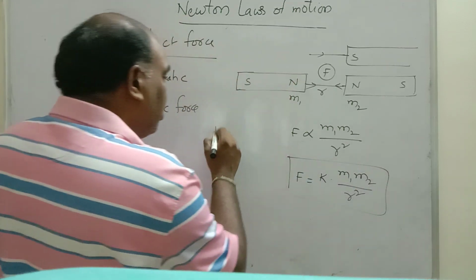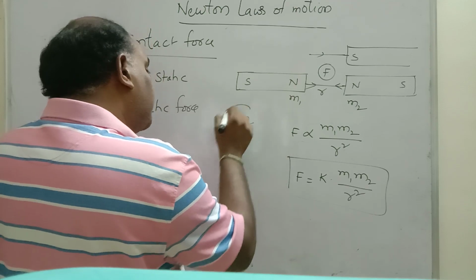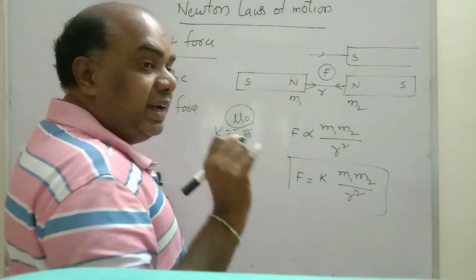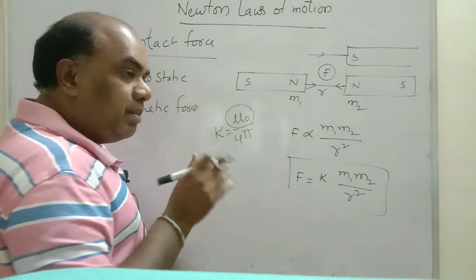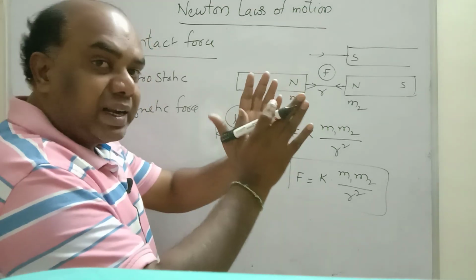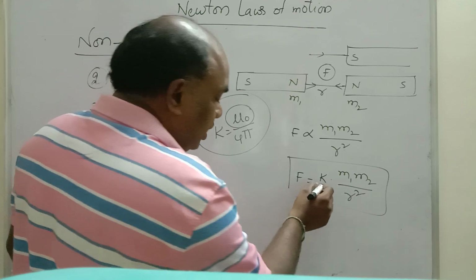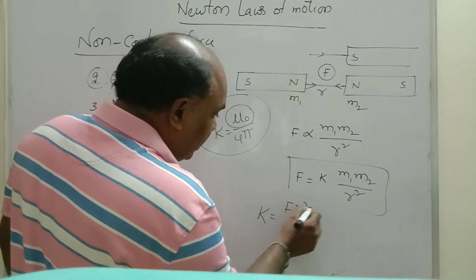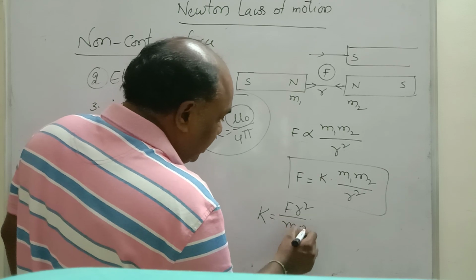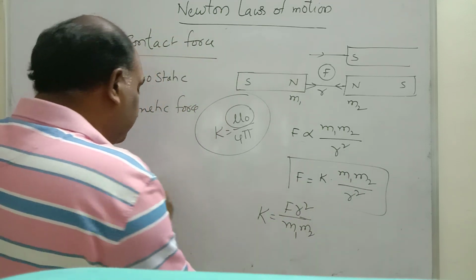Here K is equal to mu naught by 4 pi. Mu naught is nothing but permeability of free space. Permeability means the ability of passing magnetic lines through the free space. That you will get in class 12. Here, what is the K value? What is the unit of K? K is F r square by m1 into m2. If you cross multiply, r square comes into the numerator, m1 m2 comes into the denominator.